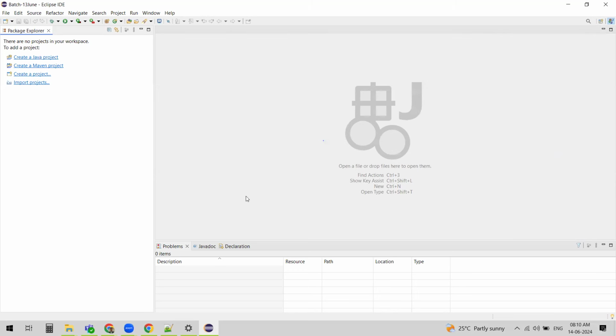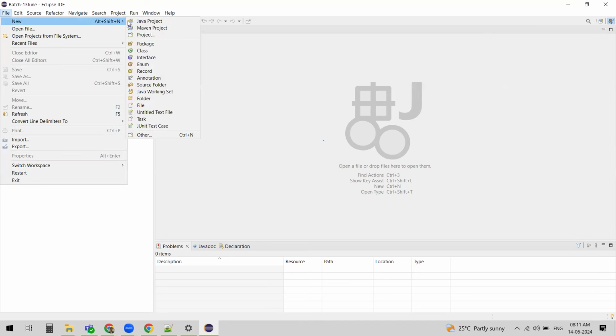So you see Eclipse once you install it the first time and open it, right? You see the link to create a Java project. The first step for writing Java programs is creating a Java project. How do you create a Java project? As this is the first time, you are getting these links. But once you create one project, you're not going to get these links. The other way to create a Java project is File, New, Java Project.